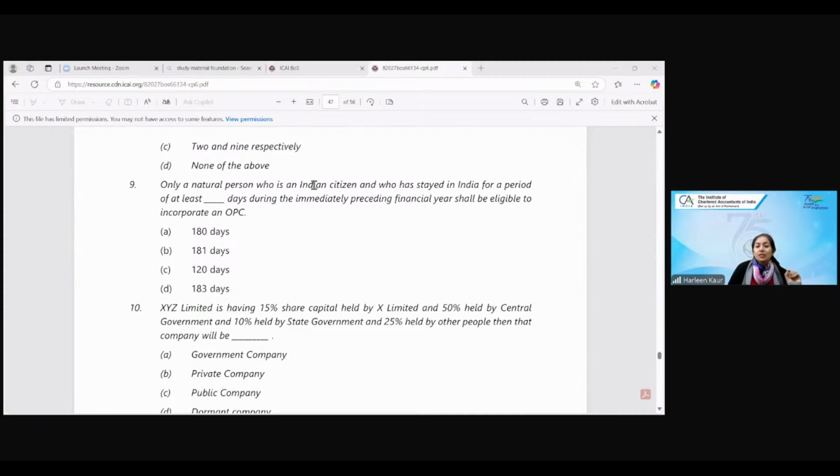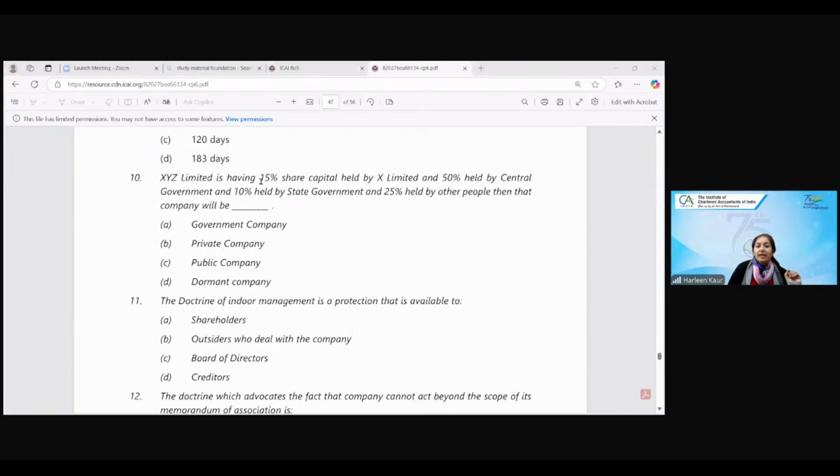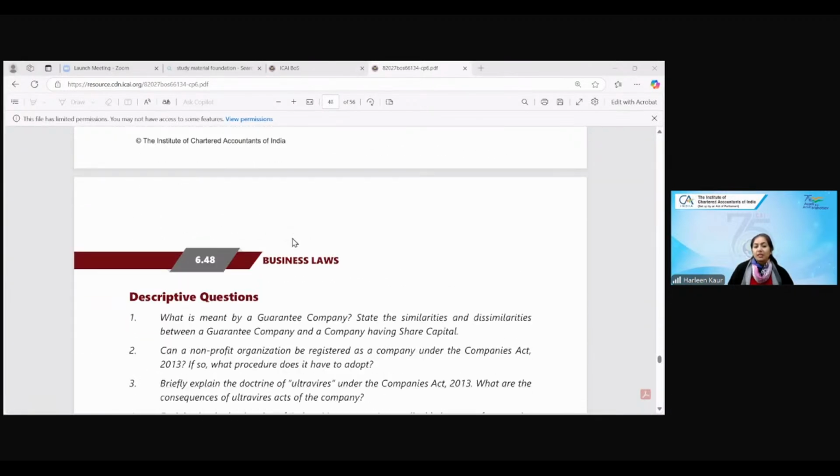Only a natural person who was an Indian citizen and stayed in India for how many days? 180, 181, 120, 183 for opening up an OPC. How many days? 120 days. Excellent, children. XYZ is having 15% share capital held by X Limited and 50% held by central government and 10% held by state government and 25% other. Is it a government company, private, public, or dormant company? So it will be a government company because 51% of the share capital has to be seen. So 50% by central, 10% by states, 60% government stake is over there.